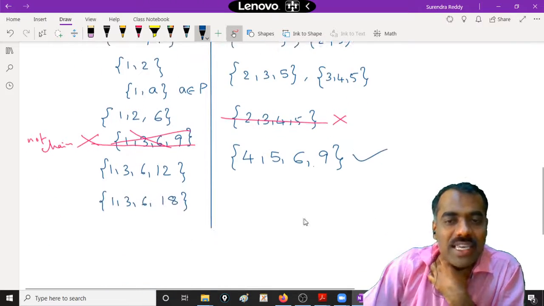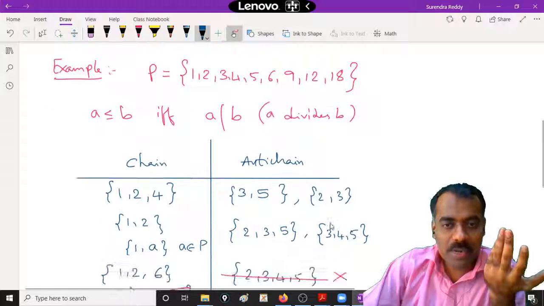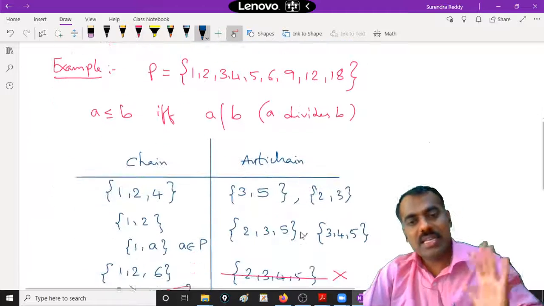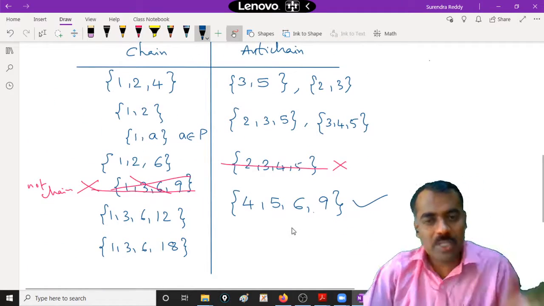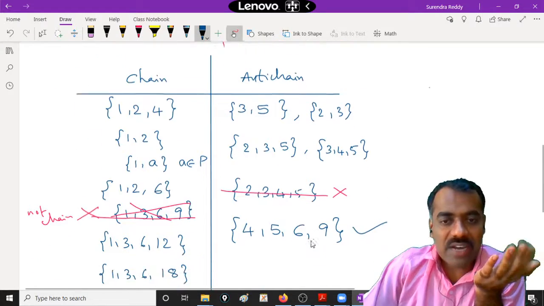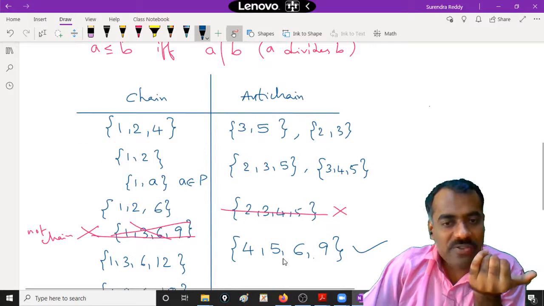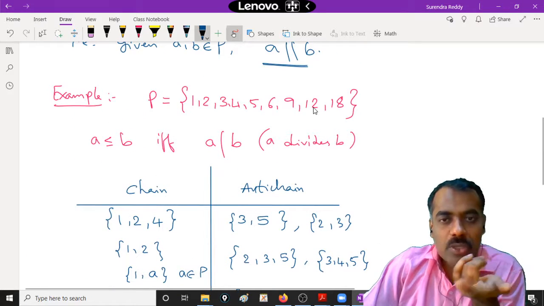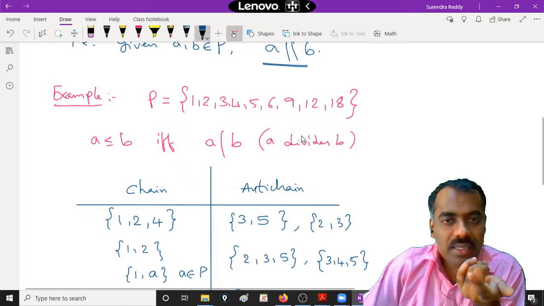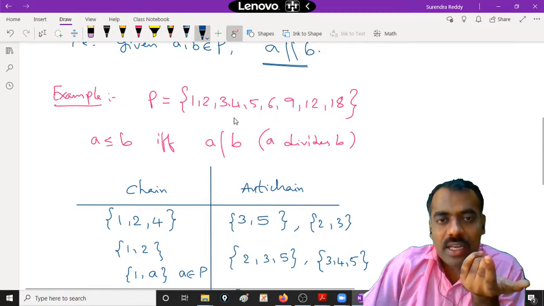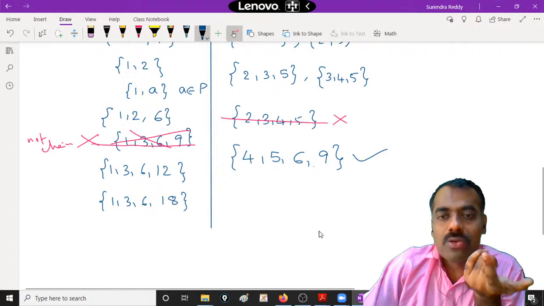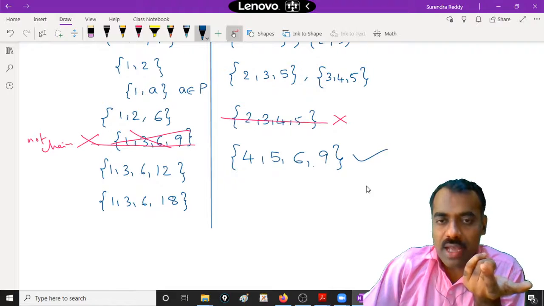If we start thinking, you will get it, and try to see whether any other combinations are possible or not. That I will leave here. If there are no other possibilities, then it is fine. It may be possible, it may not be possible, but at least one we got. Similarly, see whether we can add one more element, that is, can we think of 5 elements. For example, here 4, 5, 6, 9 is there, right? If I add 12, then it cannot be an anti-chain. If I add 18, it cannot be an anti-chain. If I add 3, it cannot be an anti-chain. If I add 2, it cannot be an anti-chain, right? So you cannot add any more element to this set. Is this clear? Are you following?